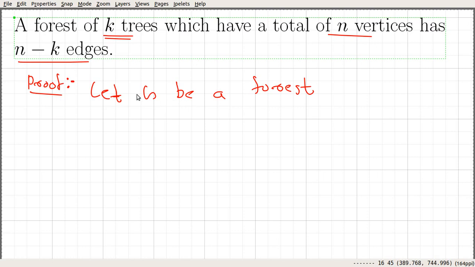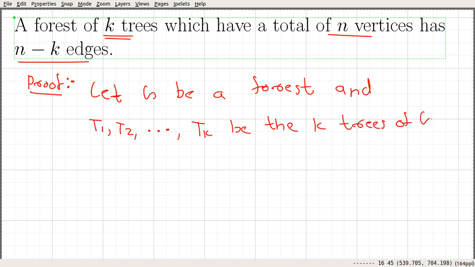Since G is a forest, it is an acyclic graph. It need not be connected. A forest is nothing but a collection of trees. So let G be a forest, and let the k trees be T1, T2 up to Tk, the k trees of this graph G.